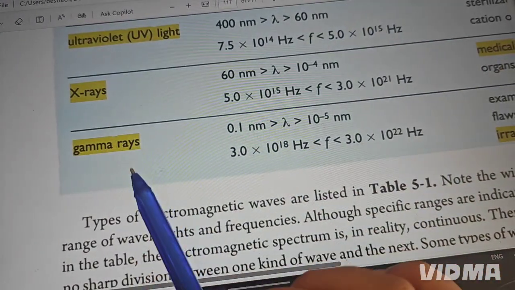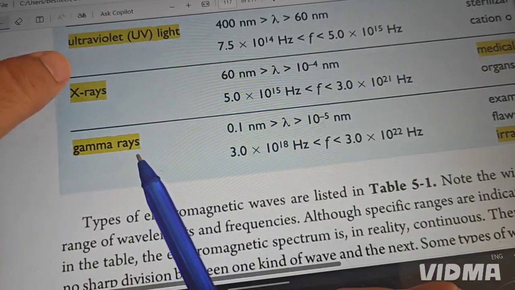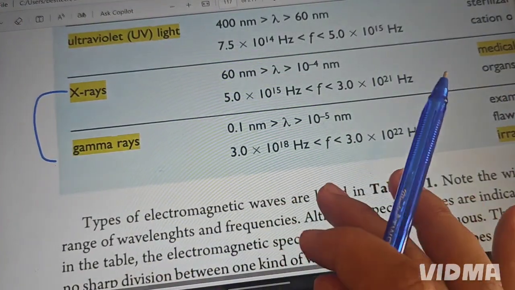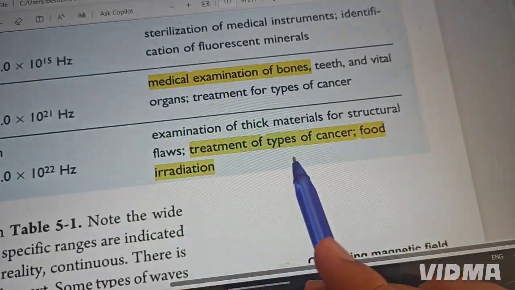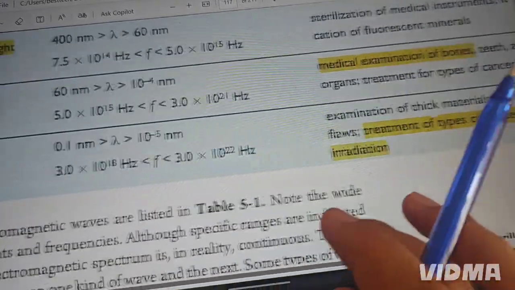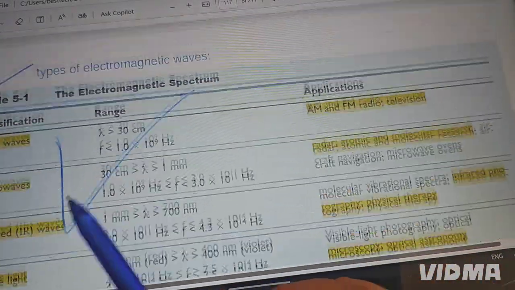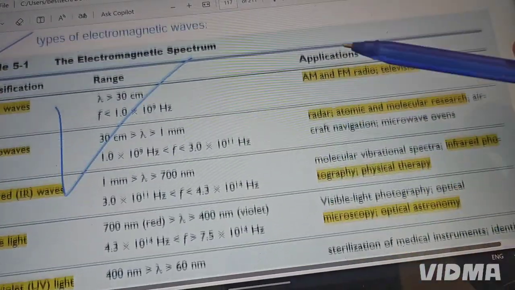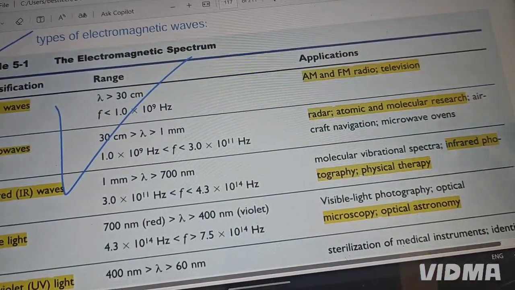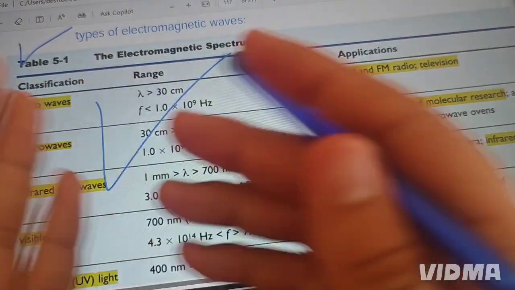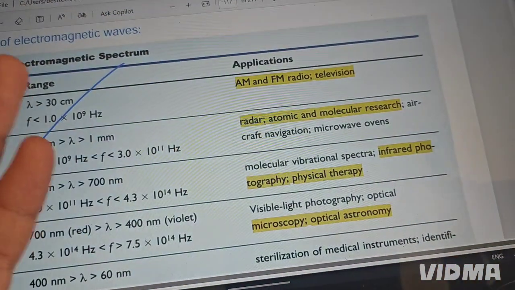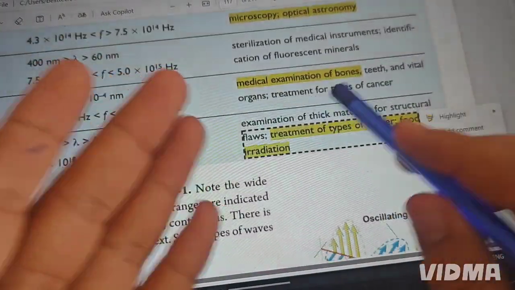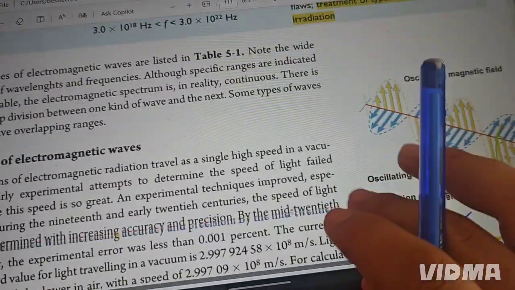Gamma ray, like X-ray, is used in the medical field, for treatment of types of cancer. All of them are types of electromagnetic waves, and the application column shows the field of our life where each is used. For example, radio waves are used in AM and FM radio, and X-ray in medical examination, and so on.